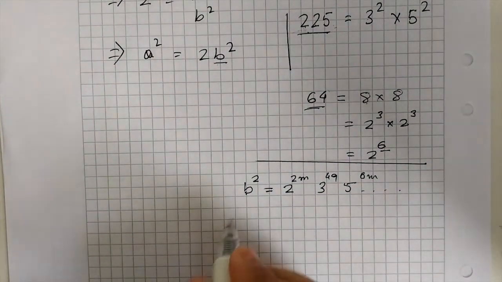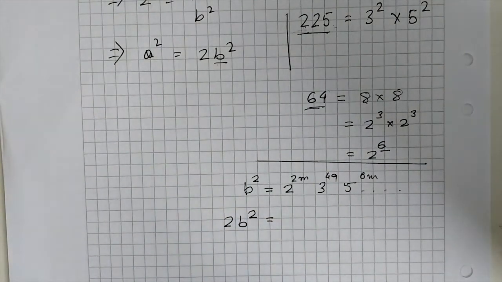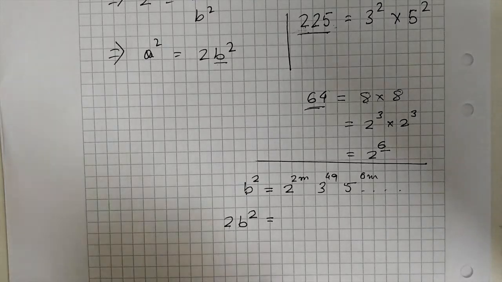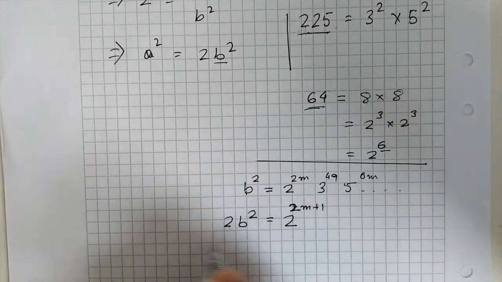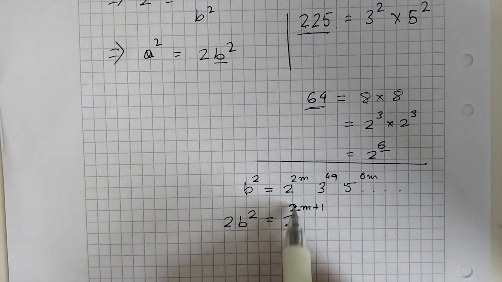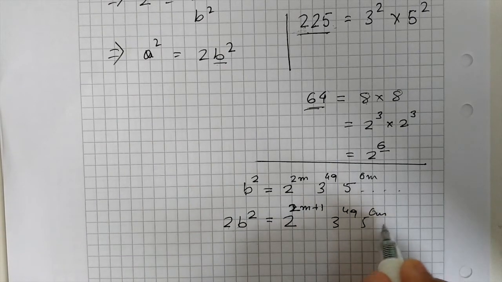Now, if I multiply 2 with b squared, what do you think: will all the powers of the prime factors of 2b squared be even or not? In this case, they will not be even, because 2b squared is 2 to the power 2m plus 1, 3 to the power 4q and 5 to the power 6m, or whatever.